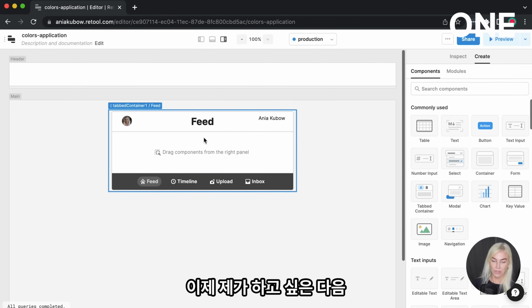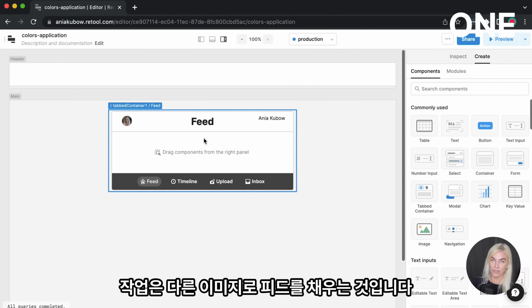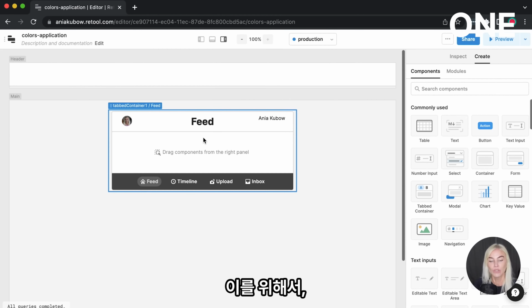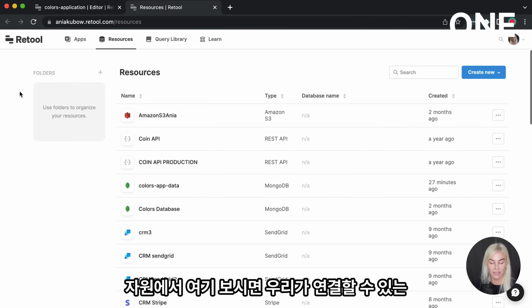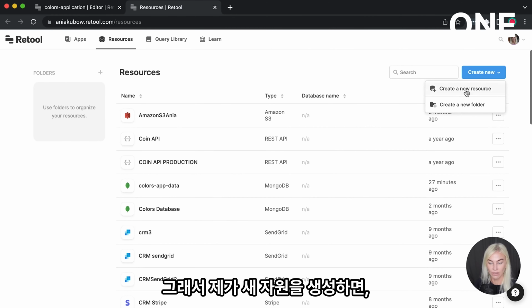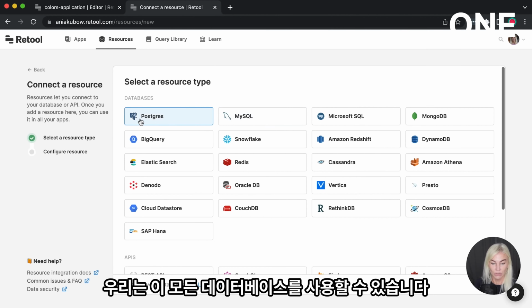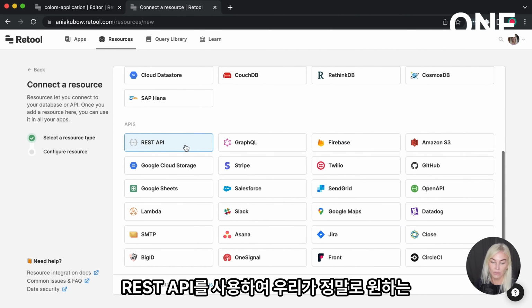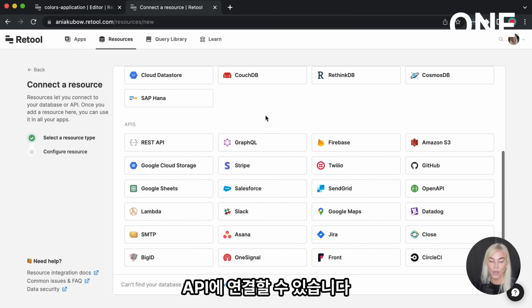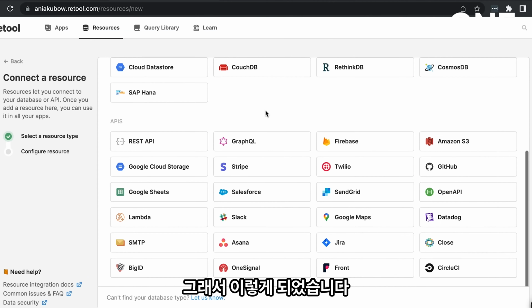Now, the next thing I want to do is populate our feed with some posts. To do this, we're going to start working with resources, and we have many at our disposal. If we look here in the resources, you will see all the ways that we can connect. If I create a new resource, we can use all of these databases, all of these APIs, and a REST API to connect to whatever API we wish that uses REST.